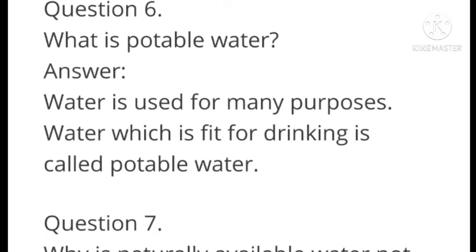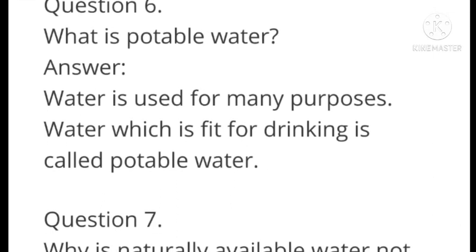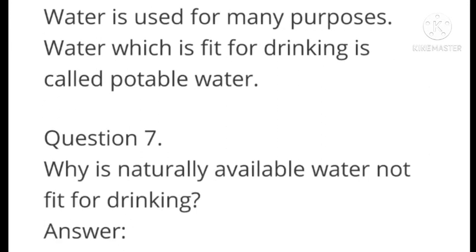Next question. What is potable water? Answer: water is used for many purposes. Water which is fit for drinking is called potable water.